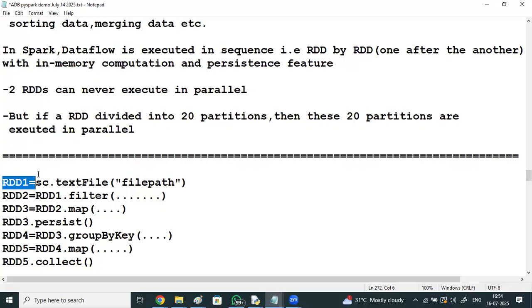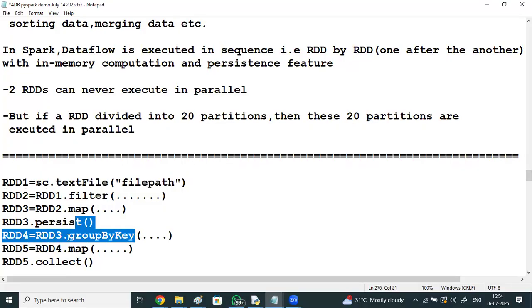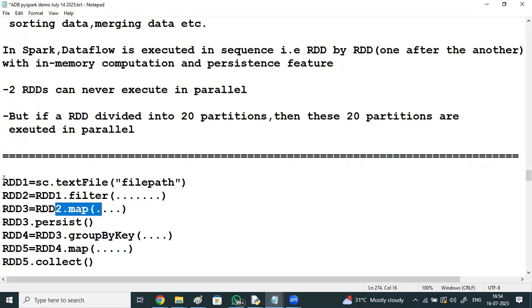Based on the business logic, we want to filter or map or group or sort, whatever transformations you apply on it. Based on that, on the multiple systems, it is going to get computed in parallel. Whether it is huge data, it will be divided into smaller partitions, distributed, and processed in parallel, and the results are collected.